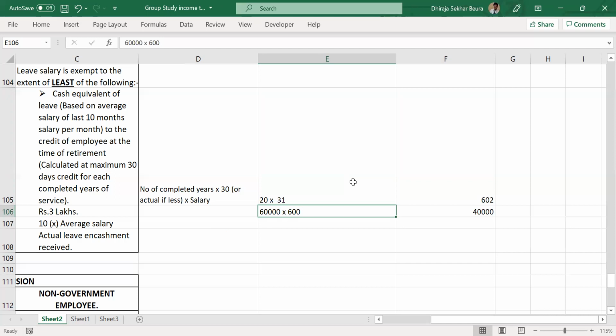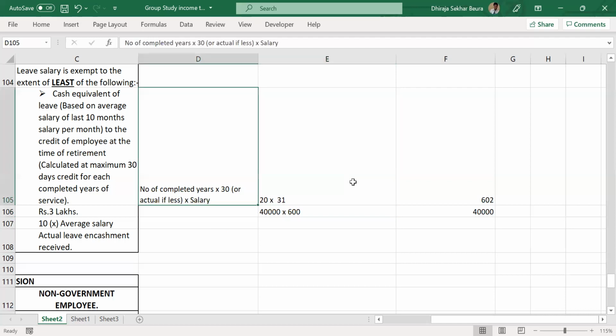Can you explain, please? 20 into 30. I think you have a typo error. 40,000 multiplied by 600. No, there is one issue with it. When we say salary here, obviously salary is per month. And when we are multiplying 30, this is days, isn't it? So we have to divide by another 30 to convert it into months.